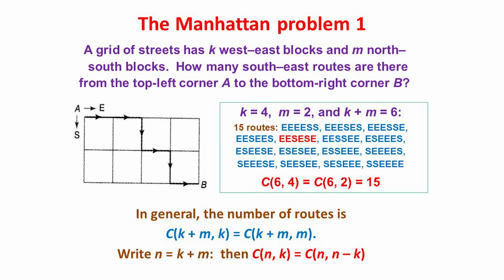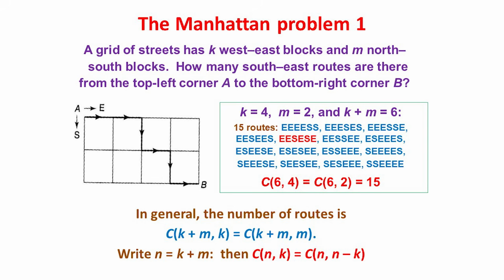We conclude with a problem that illustrates the combination rules. It's known as the Manhattan problem. A grid of streets has K west-to-east blocks and M north-to-south blocks. How many southeast routes are there from the top left corner A to the bottom right corner B? In this example, K equals 4 and M equals 2, and the total number of steps from A to B is K plus M, which is 6.